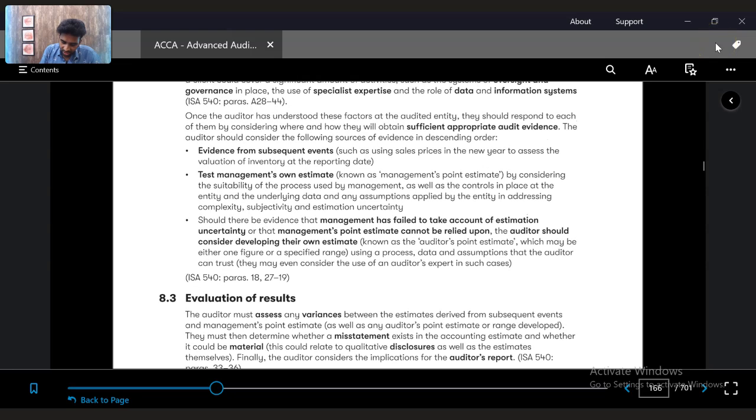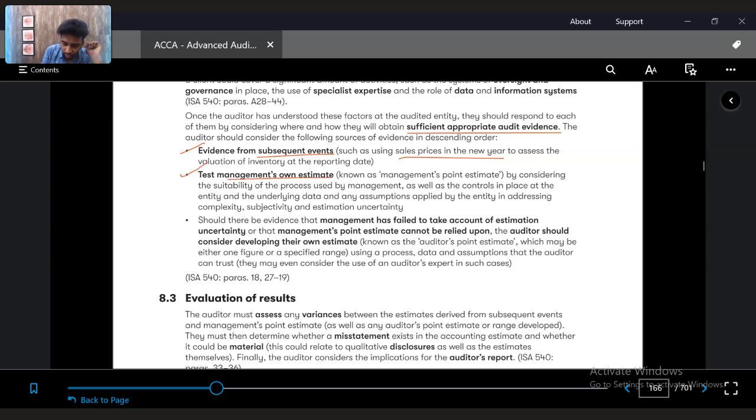Once the auditor has understood all these factors, they need to obtain sufficient appropriate evidence. Evidence could be from subsequent events. For example, allowances for receivables can be based on how much they have paid back after the year end. Subsequent to the year end, have they paid back any amounts? What are the sales prices? For example, trade receivables, inventories which are reduced to net realizable value: what are the post year end sales prices? Is that getting affected? If the post year end sales prices have reduced significantly, and are lower than cost, then there could be a net realizable value adjustment.